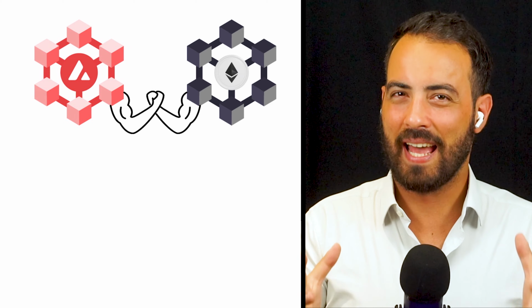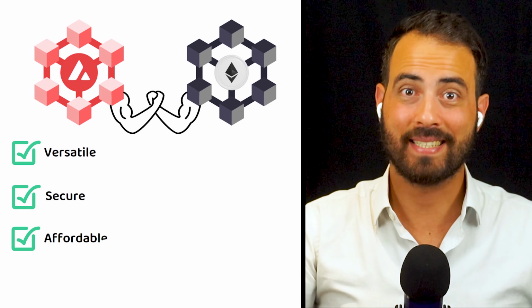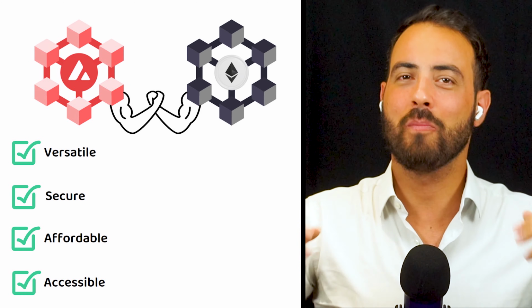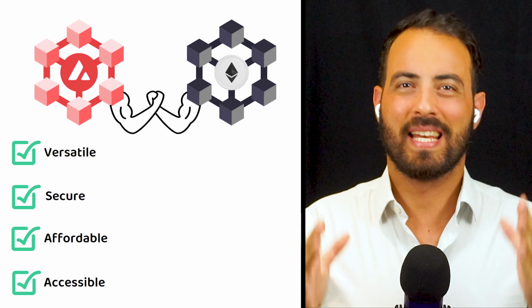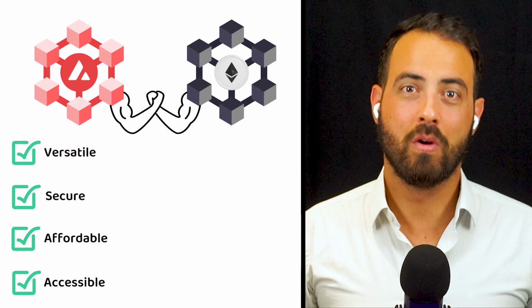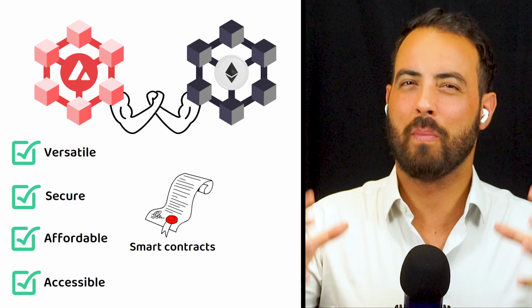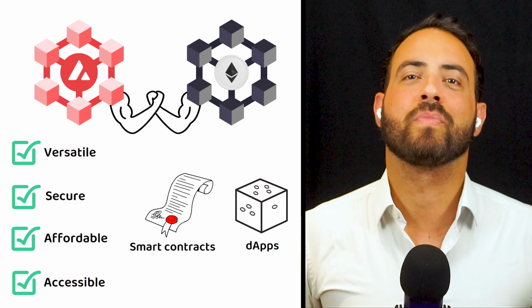Avalanche can be thought of as an Ethereum competitor that aims to be more versatile, secure, affordable, and accessible to users than the Ethereum network. This means it can provide pretty much the same functionality as Ethereum, being the base blockchain with smart contract functionality where developers can deploy their applications.